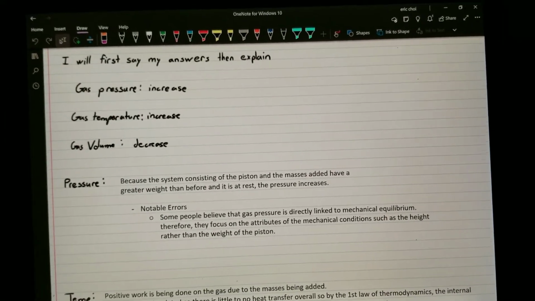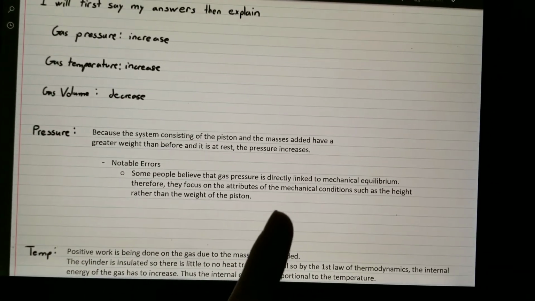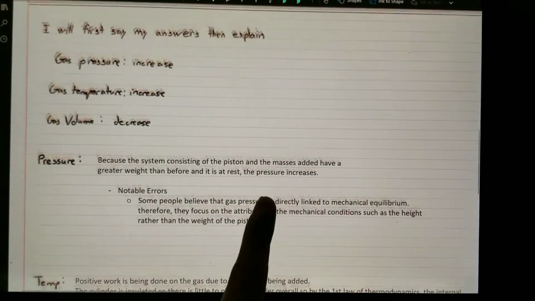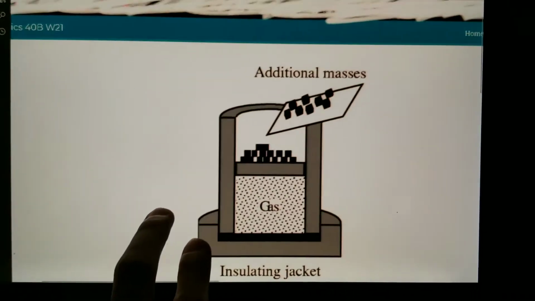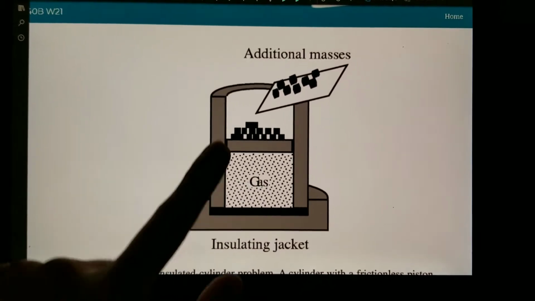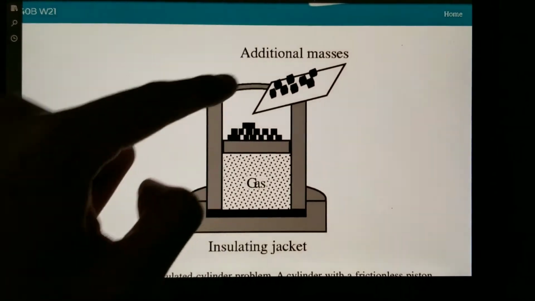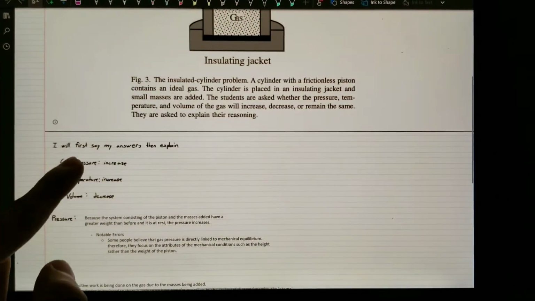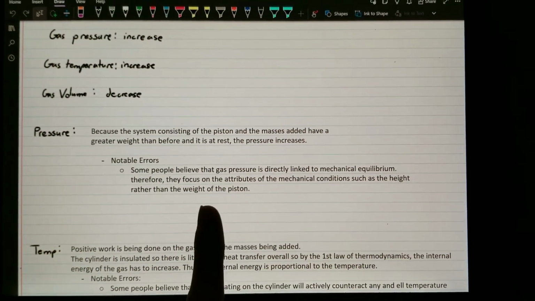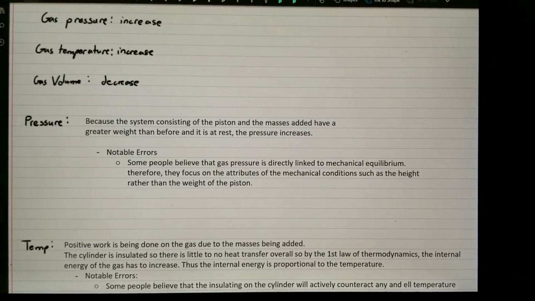Now, some shortcomings that some people may have when they were asked to solve this problem, as noted in the report, is that they directly related the gas pressure with mechanical equilibrium. So rather than the actual weight of the masses being added, they considered the factors of the mechanical system itself, such as the height, rather than the weight being added, as I mentioned before. From what I saw in the report, this is the major issue that they had, other than mistaking the microscopic models of how pressure interacts with the system.